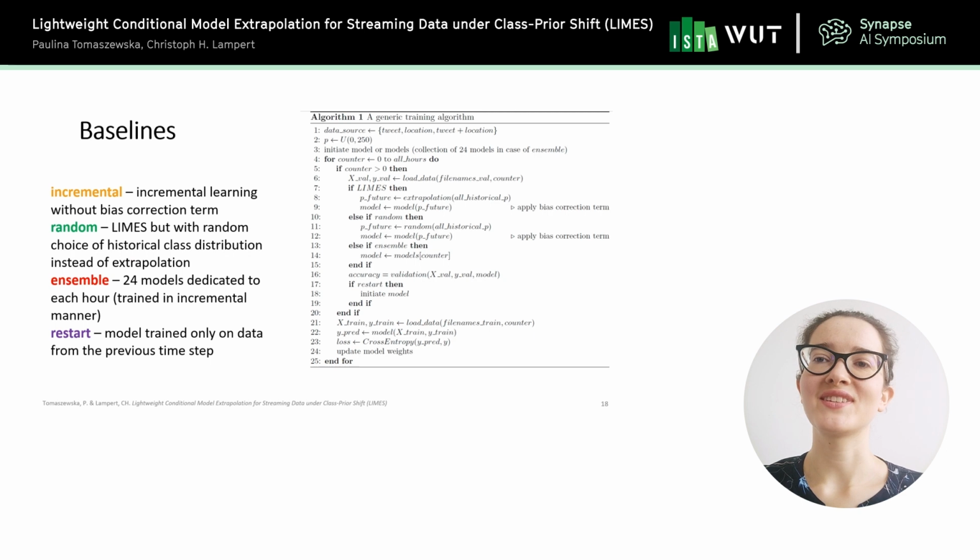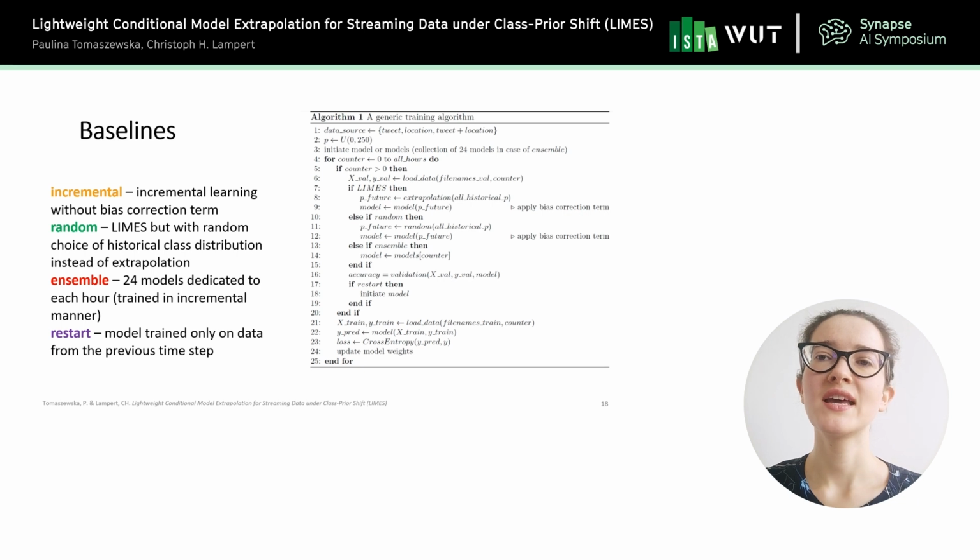Okay, as I mentioned, we wanted to compare LIMES against other baselines. And here are the baselines that we introduced. There are 4 of them. The first one is called incremental. This is the method where we train a model in an incremental way, but there is no bias correction term. So this is a similar setup to the first method that I explained when I was talking about possible approaches when dealing with streaming data undergoing some data drifts.